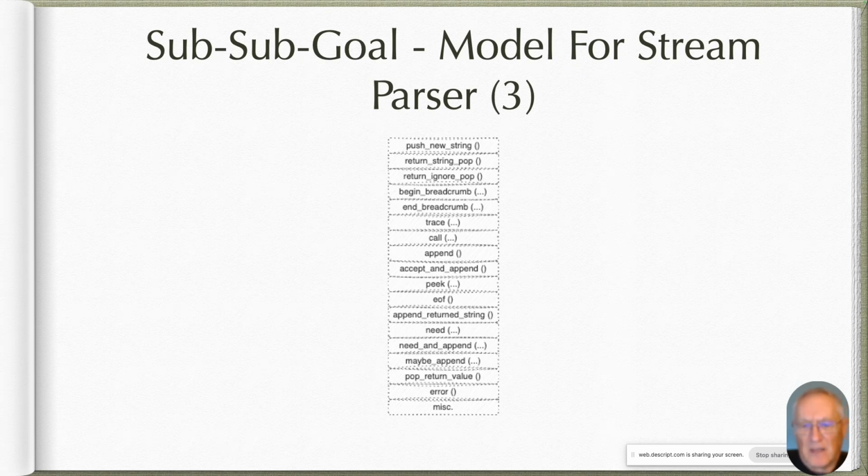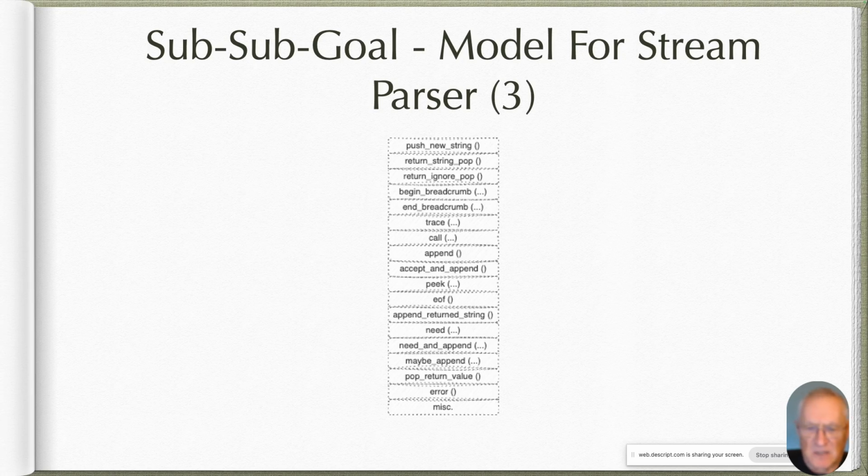After we call a rule and it returns a built-up string, we want to take the built-up string that it returned and append it to the string that we're building up. So append return string, we'll do that. Need is basically just a parsing function that says we better see one of these characters or this string next, or else we declare a syntax error. There's need and append, which is basically the same. It says, look for this string, and if you find it, append it to the current working buffer and clear the working buffer.